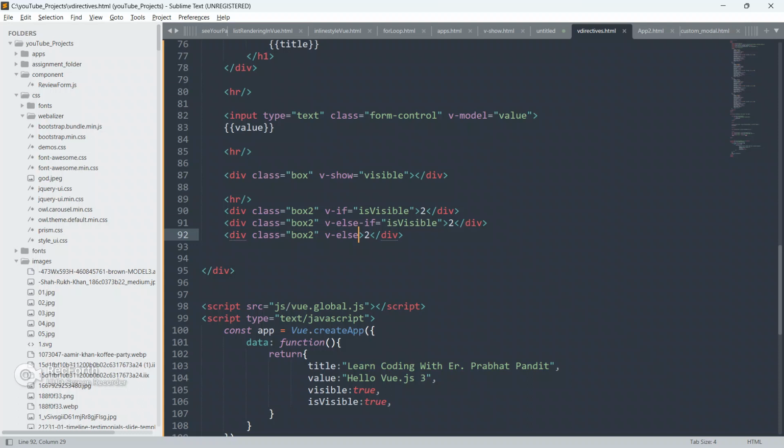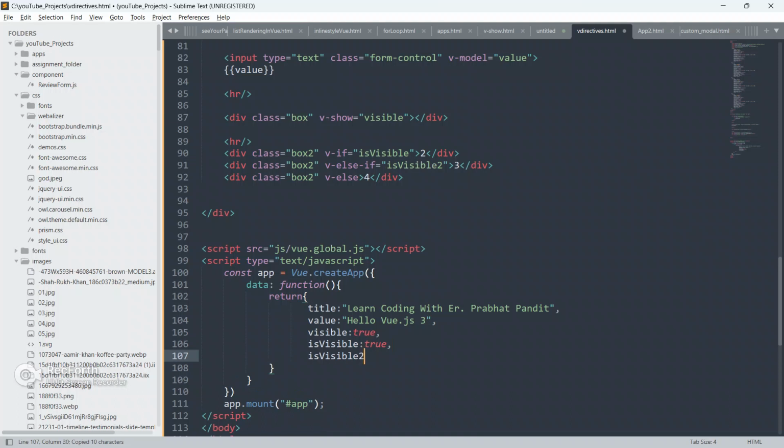Always remember, v-if and v-else-if, you can chain multiple v-else-if, but always remember v-if and v-else-if are going to take arguments, but v-else is not going to take any arguments. So let me give it 2, make this 3 and make this 4. Now we are going to define isVisible2 also. So isVisible2, as of now, give true.